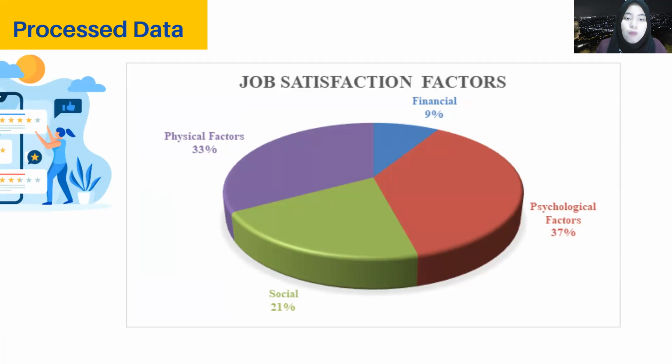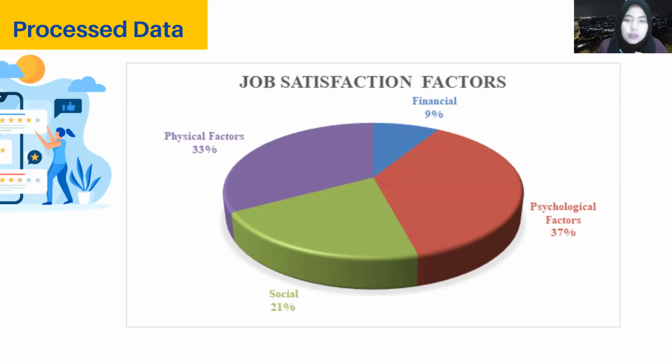Based on the grouping of the data, we found that there are four factors affecting job satisfaction. We group them into financial, physiological, social, and physical factors.